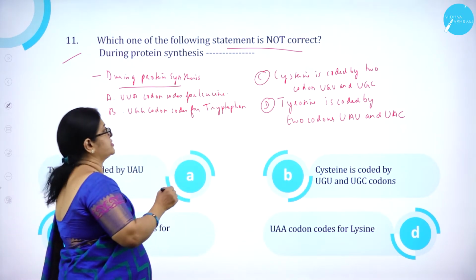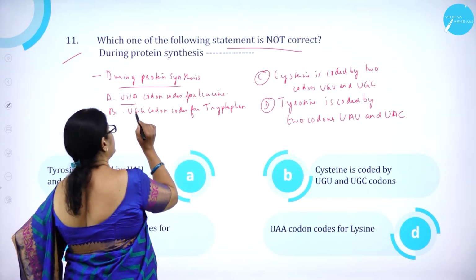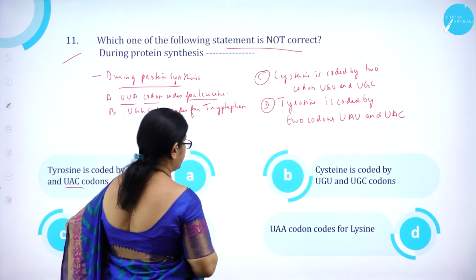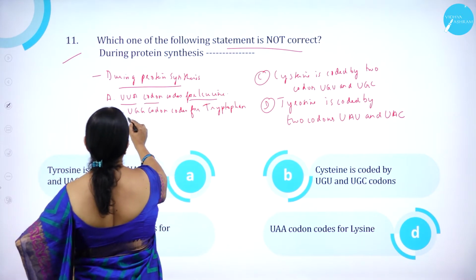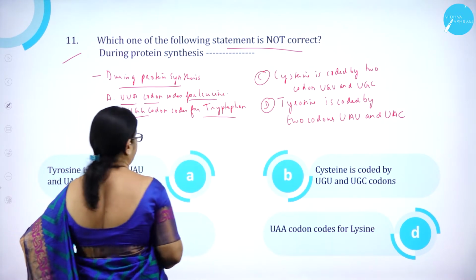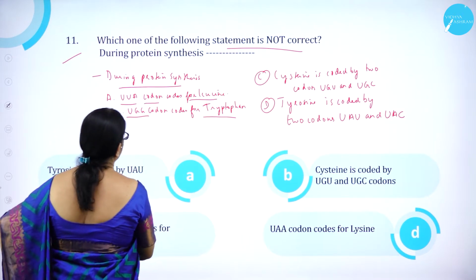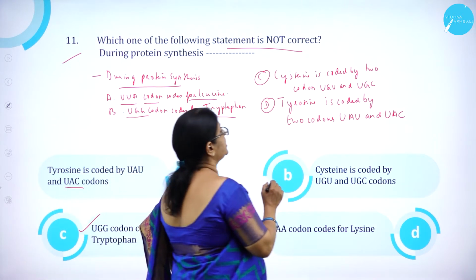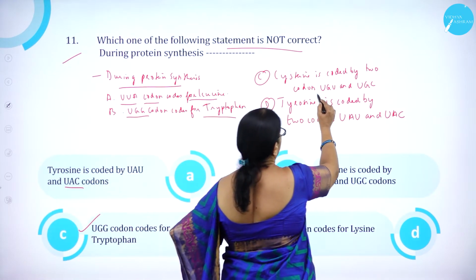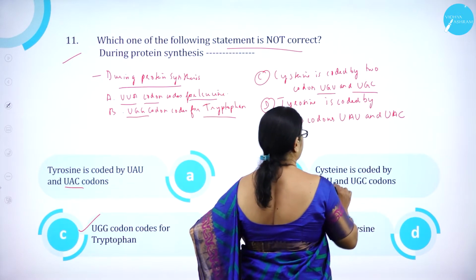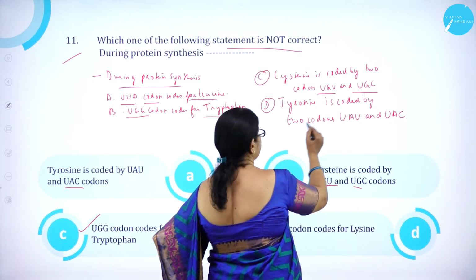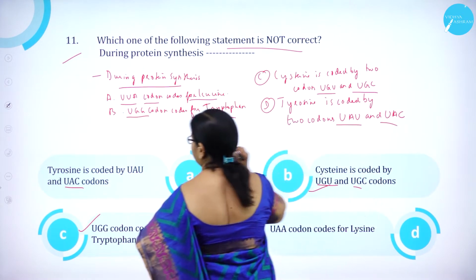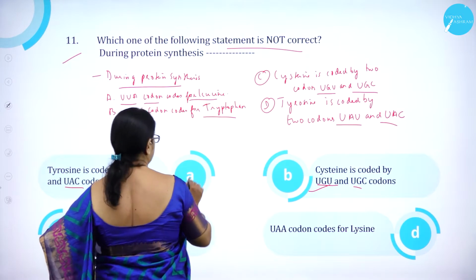During protein synthesis, we find UUA codon codes for leucine, and UGG codon codes for tryptophan. So here it is correct. UGG codes for tryptophan is correct. Then cysteine is coded by codons UGU and UGC. This is also correct. Then tyrosine is coded by two codons, UAU and UAC. Here UAU and UAC is also correct.